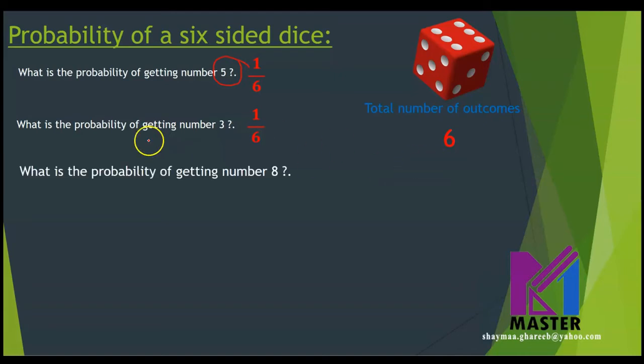Let's see the next question. What is the probability of getting number 8? Do we have number 8 in the dice? No, which means it's impossible, which means it's number 0.